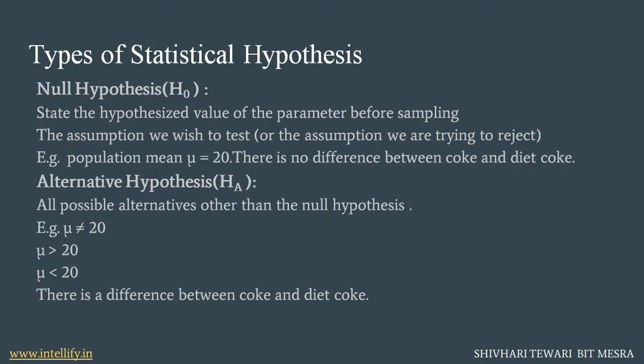Now, what are the types of statistical hypothesis? See, there are two types of statistical hypothesis. Number one is the null hypothesis. Basically, the null hypothesis is the initial hypothesis, initial condition, initial assumption that we make before we test or collect our data set. So here it is saying it states the hypothesized value of the parameter before sampling.